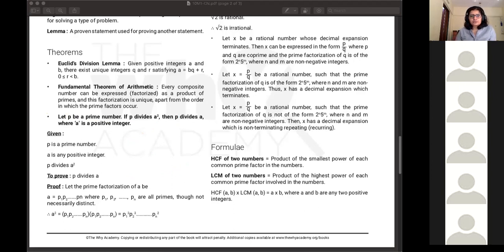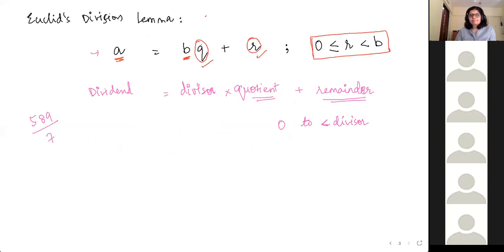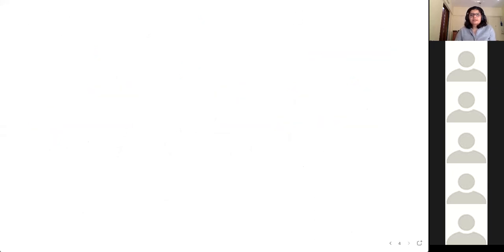Okay, I'll do this step by step on the whiteboard, it will be a little easier to understand. So based on the statement, what all are you given? P is a prime number.